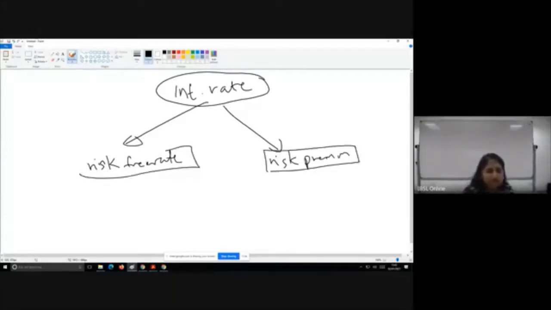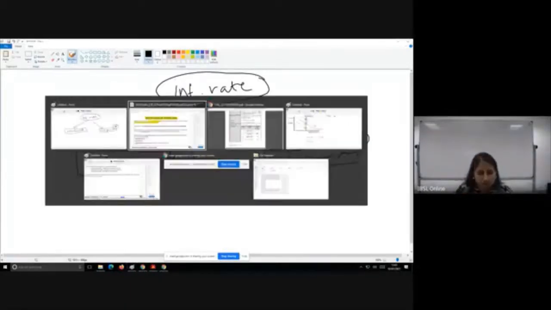Now, the risk-free rate, as the name itself suggests, has no risk involved, but you give an interest, or adequate compensation, to the security. But the risk premium is the compensation that you give for the additional risk that you take on.